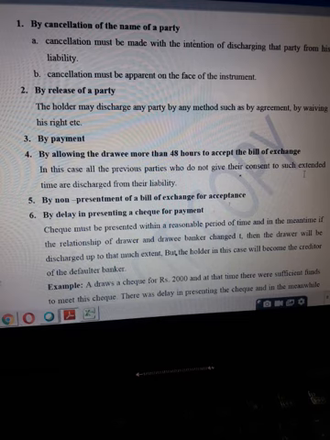If you do not present the bill of exchange for acceptance at all, unless it is accepted, it has no meaning. So in that case, if reasonable time has expired and you have not presented the bill of exchange for acceptance before the drawee, then the drawee gets discharged from his liability.